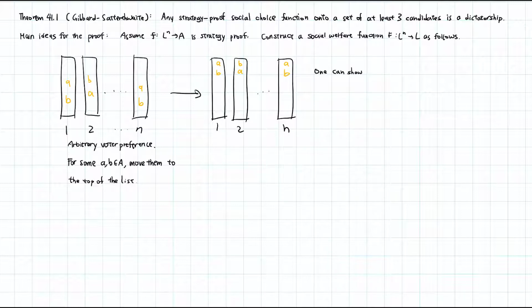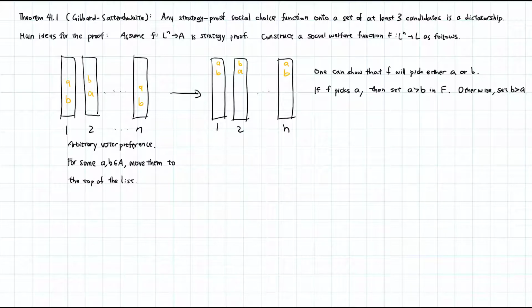Then, one can show that F will always pick either A or B as the winner. If F picks A, then we will set A to be above B in the social welfare function, capital F. Otherwise, we will set B above A. And we will do this for all possible pairs A, B, and we have constructed our social welfare function.